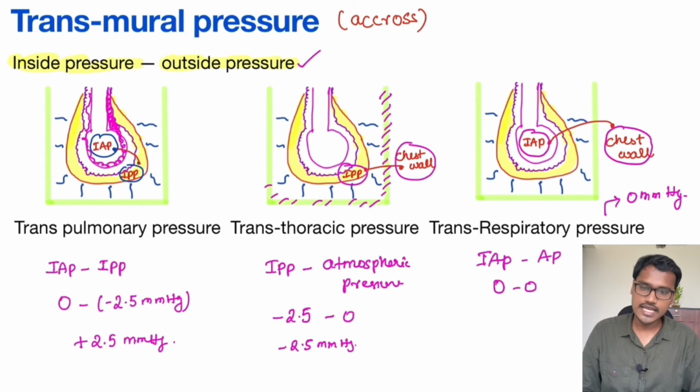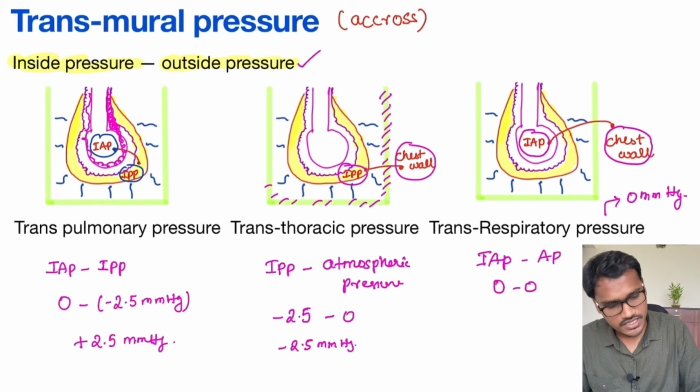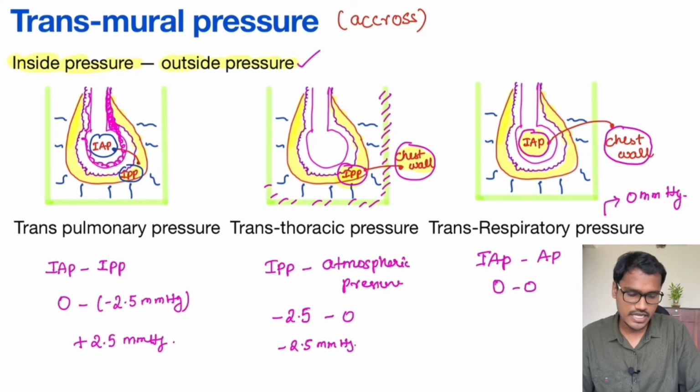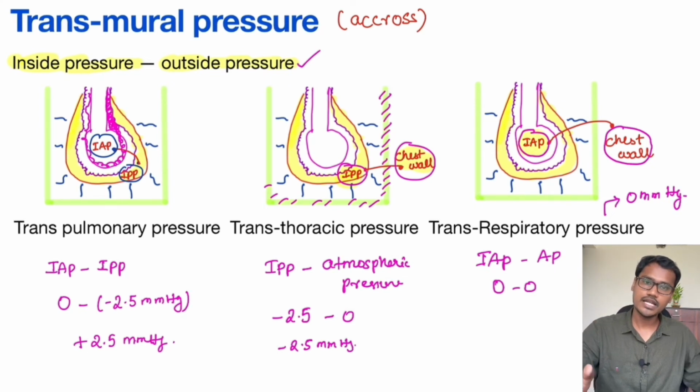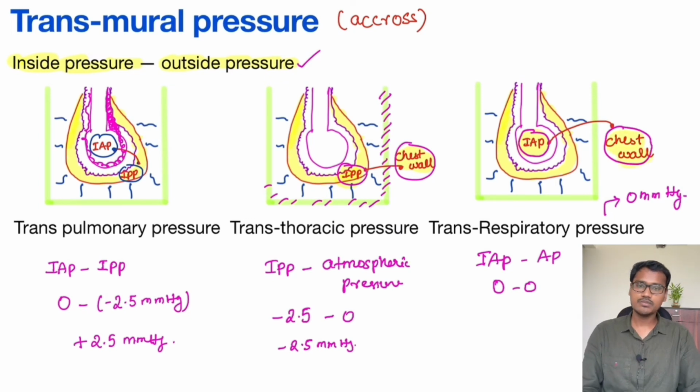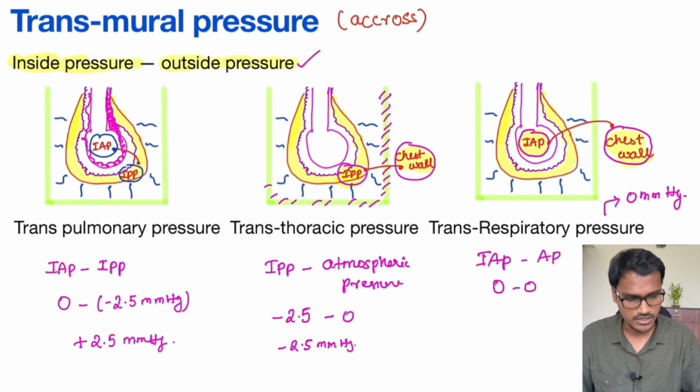Hope it's clear. These transmural pressures are very, very important. First, the transpulmonary pressure, which is across the pulmonary structure, that is intra-alveolar minus intrapleural. Then transthoracic is intrapleural minus the atmospheric pressure. Transrespiratory is the entire system, the innermost intra-alveolar and the outermost, that is the atmospheric pressure. So all these pressures and their values are very, very important.